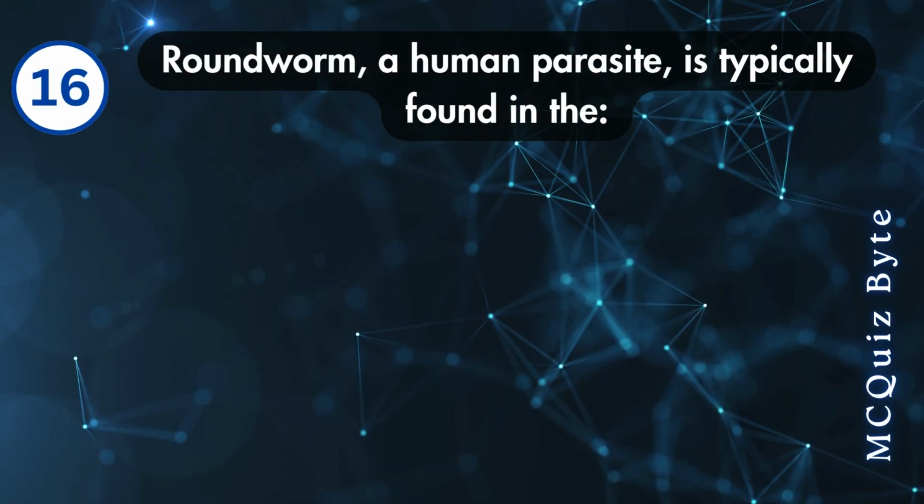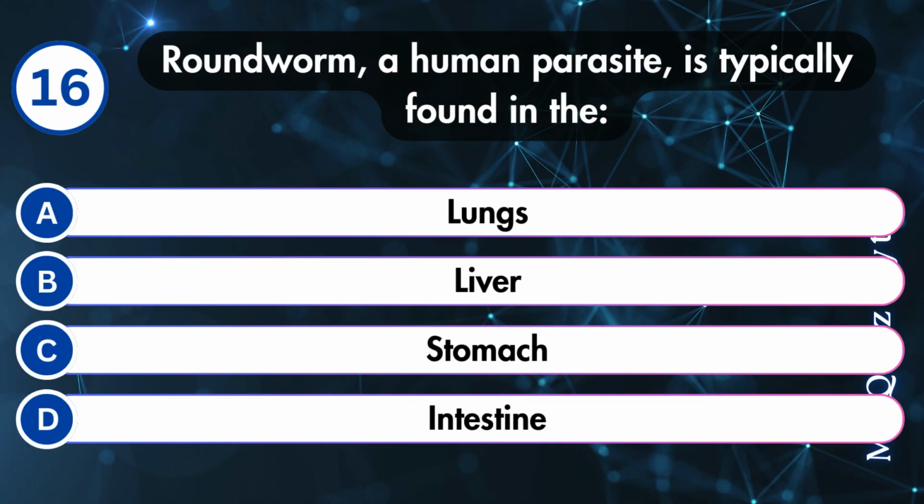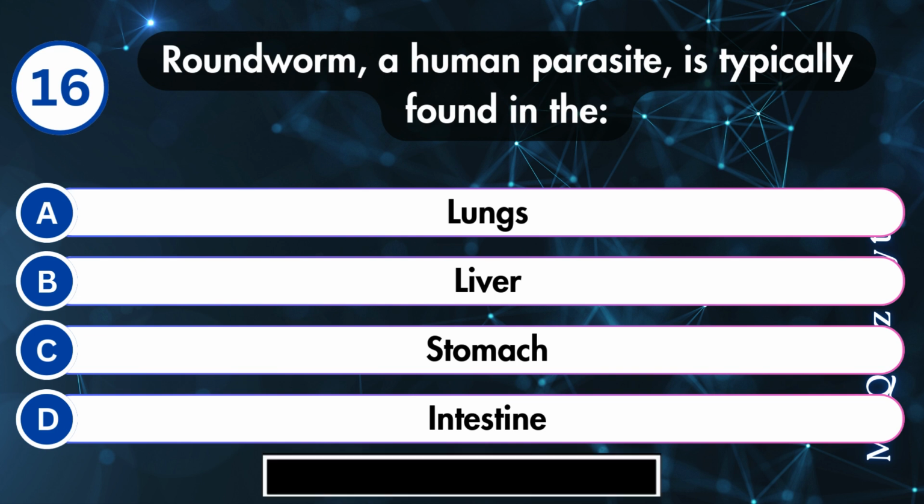Roundworm, a human parasite, is typically found in the lungs, liver, stomach, or intestine. Correct answer is D.